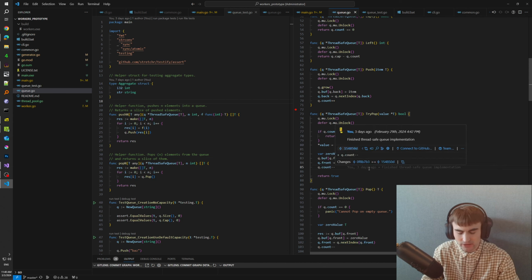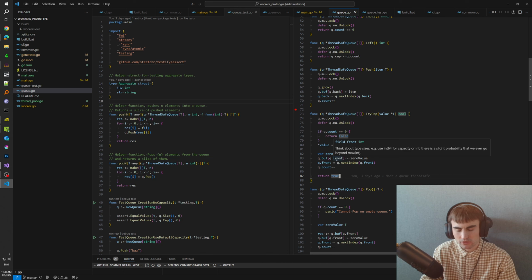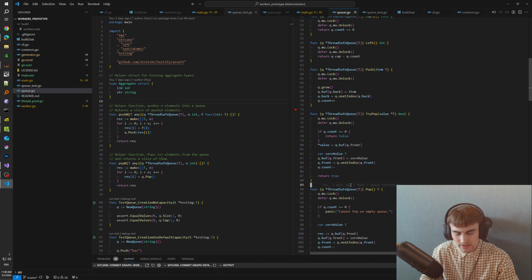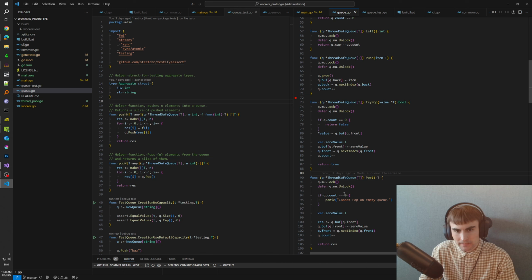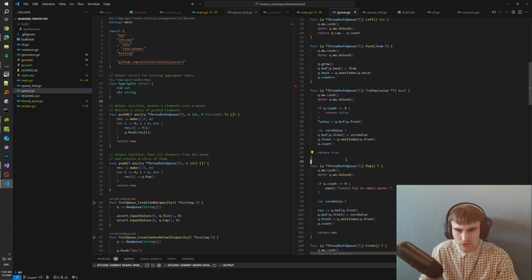It's basically an iterator, but since I cannot just do front plus plus, because I told you before that it is a ring buffer, we need to wrap the front pointer. So if we reach the capacity, we have to come back to the beginning if we still have some empty spots at the beginning of a queue. And then we return true or false depending on whether we were able to pop an element from a queue or not.